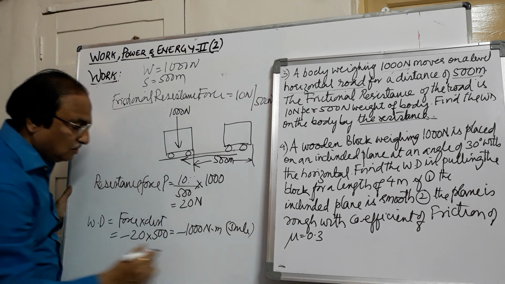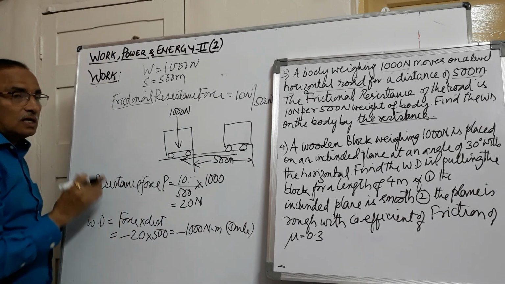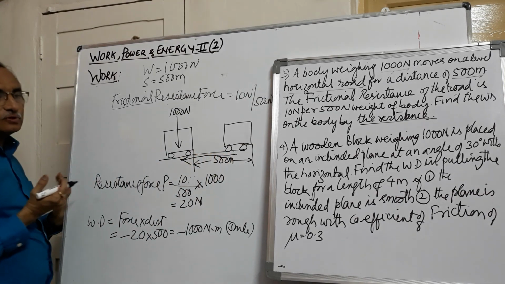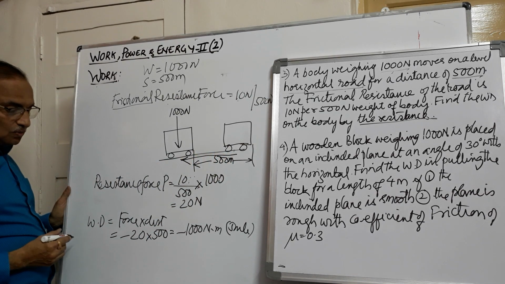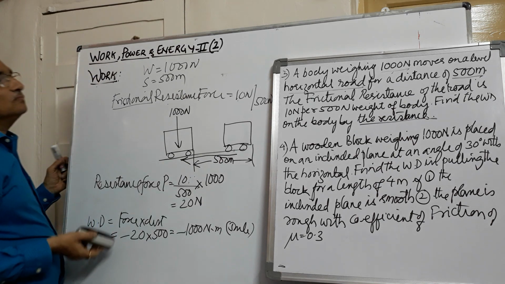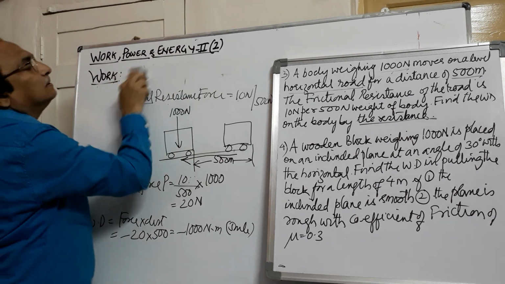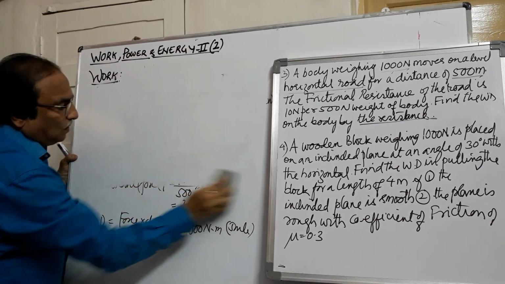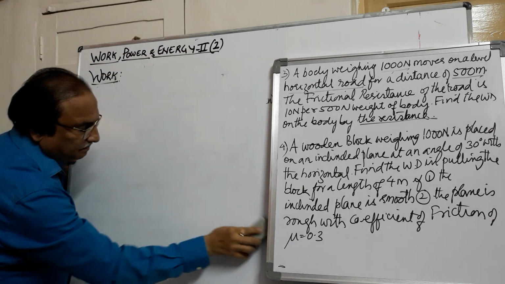Why have we taken the work done as negative? Because the displacement is towards the right and the force of friction is towards the left. So this is the work done by the force. A very simple example it is. We'll take up the next problem.